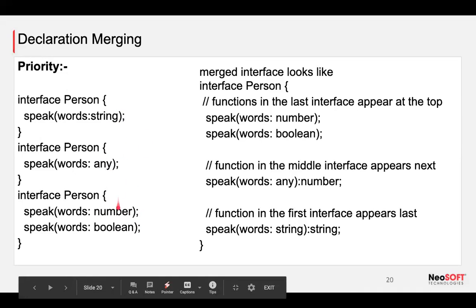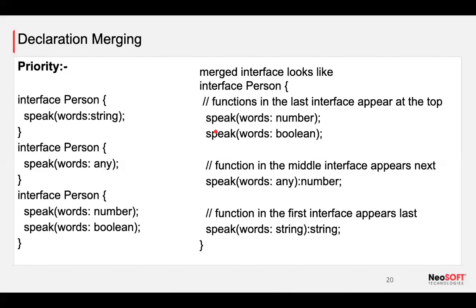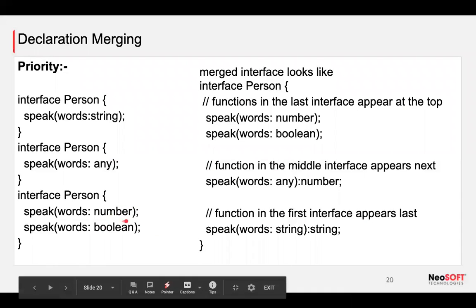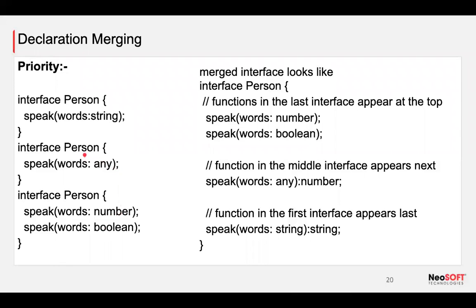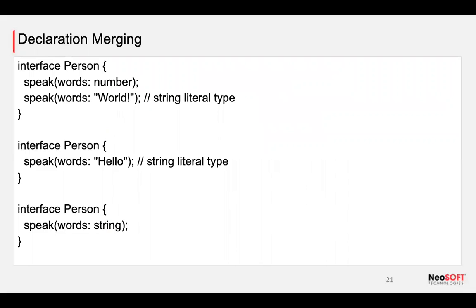So the last two are going to have the top priority. They will go at the top. The function in the last interface appears at the top, then the second one, then the first one. The first interface appears at the last. So priority-wise, the last one gets the higher priority, the second one gets the second priority, and the top one which we declared is the lowest priority, right? Hope it clears. Then let's move on.